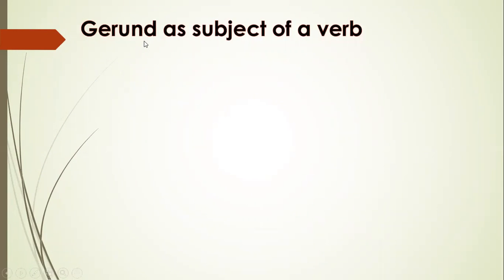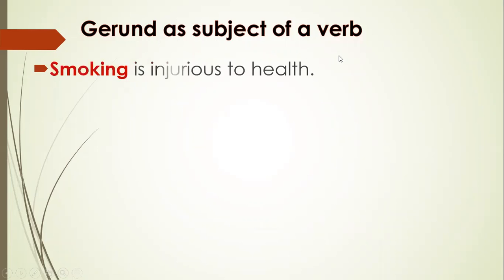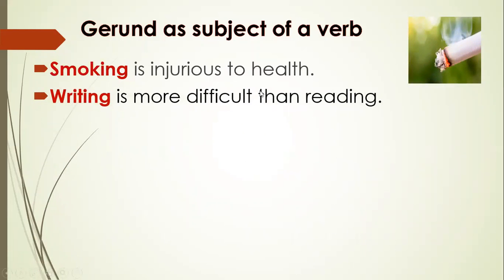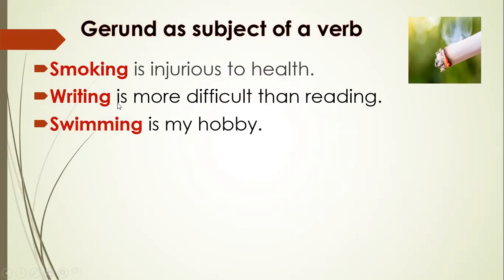Now we are going to use gerund as subject of a verb. Smoking is injurious to health. Here the word smoking is used as subject of the verb is. Writing is more difficult than reading. Here writing is used as subject of the verb is.